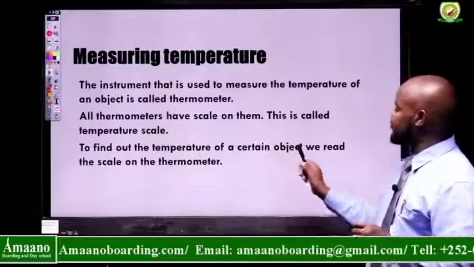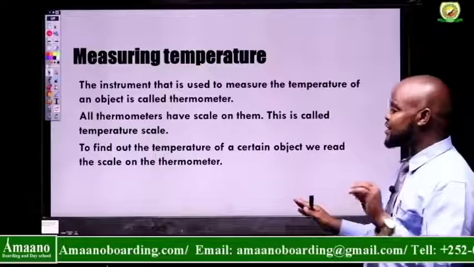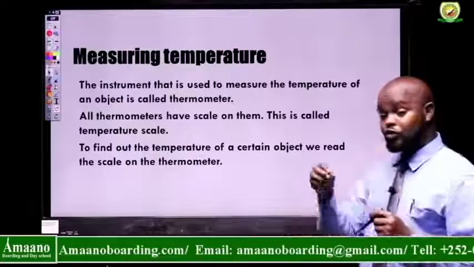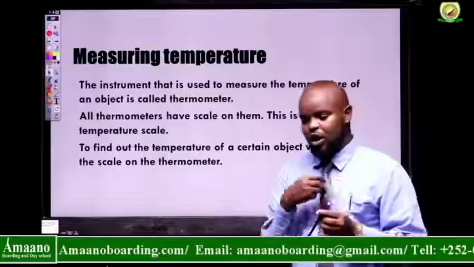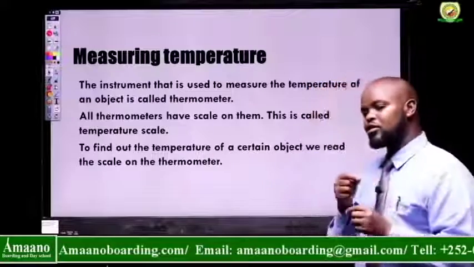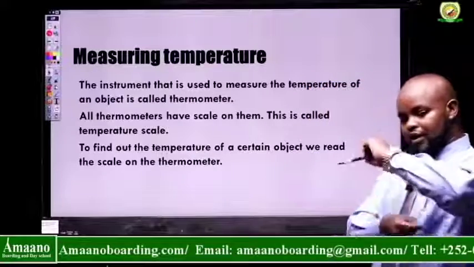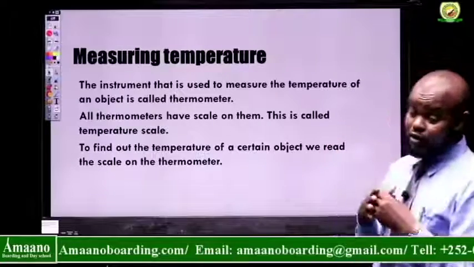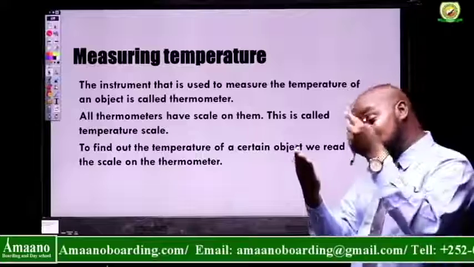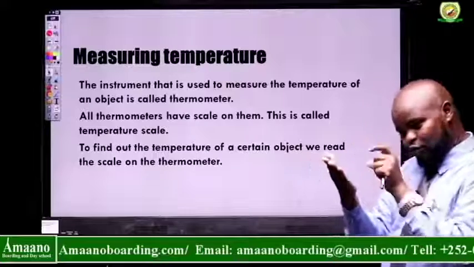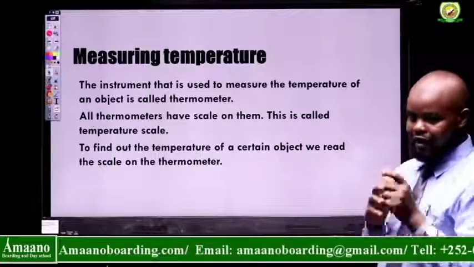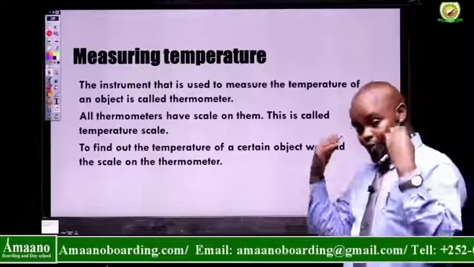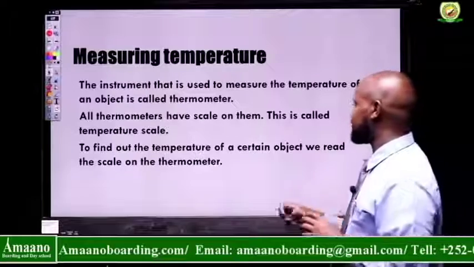To find out the temperature of a certain object, we read the scale. For example, if you want to measure my temperature, you take the thermometer, you put it in my mouth or in my armpit, and then you leave it for a while. Then afterwards, you look at it and you read what the scale is, and from there you get how much the temperature is.